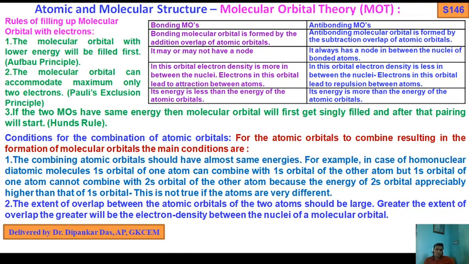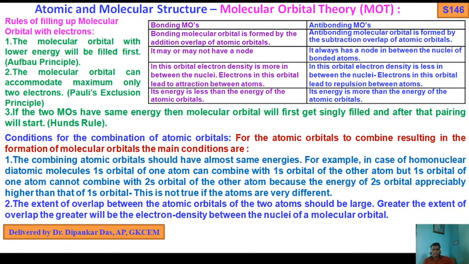So these are the two main conditions. There is also a third condition, but before discussing it, again I recap these two. First, the combining atomic orbitals should have almost the same energy. Second, the extent of overlap between the atomic orbitals of the two atoms should be large. The greater the extent of overlap, the higher will be the electron density between the nuclei of molecular orbitals.